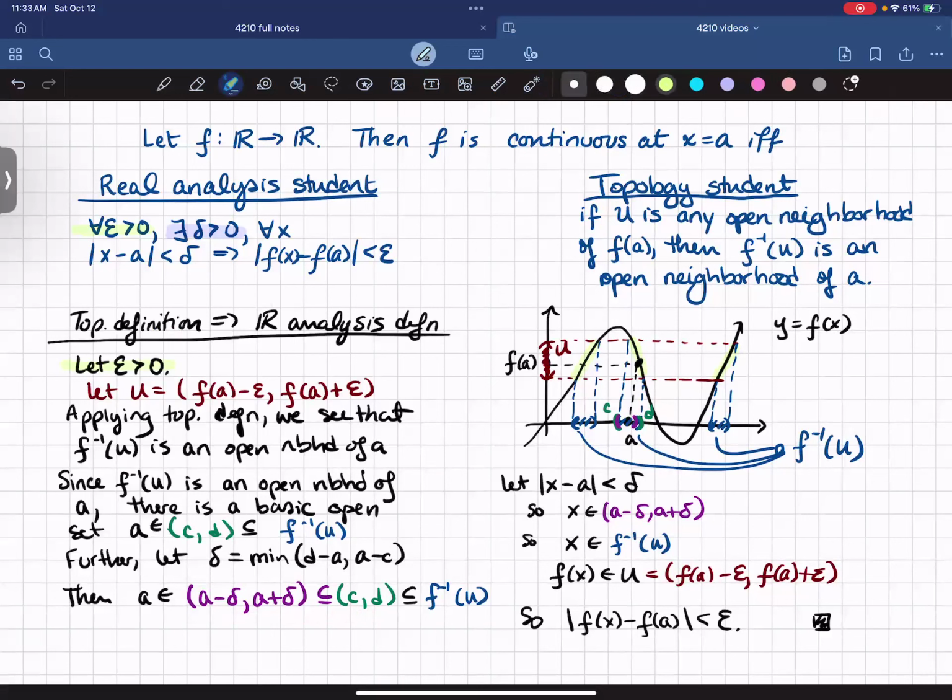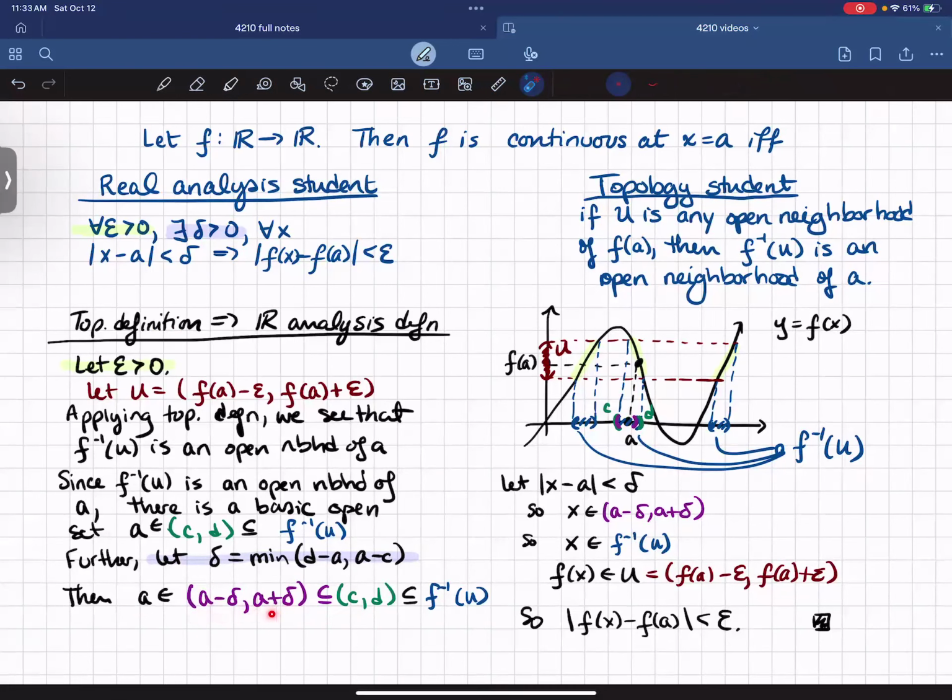All right, let's go back up to the definition of how the real analysis student thinks about epsilon delta proofs. We start with for all epsilon greater than 0. And then we say there exists a delta, so we have to say what the delta is. Well, I've done that now. I've let delta equal this quantity. And then I've shown that the point A is inside of the interval (A minus delta, A plus delta).